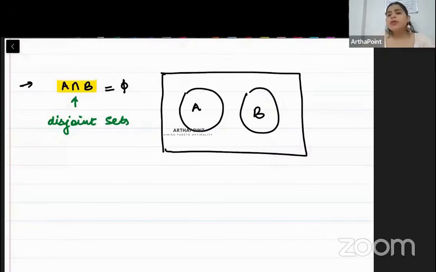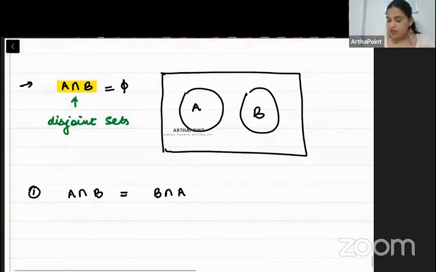There are some properties of intersection also. Okay, so the first property, whether you do A intersection B or B intersection A, बेटा काम तो सेम ही कर रहे हो कि A और B के बीच का common part निकाल रहे हो. So whether you do A intersection B or you do B intersection A, you are doing the same thing, and this is known as the commutative law.